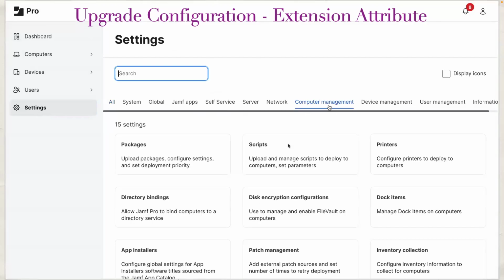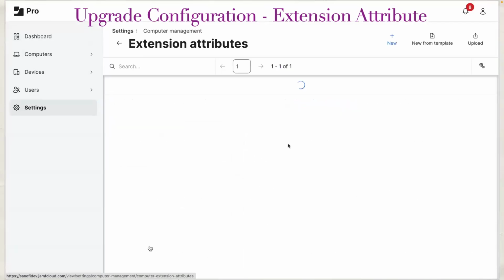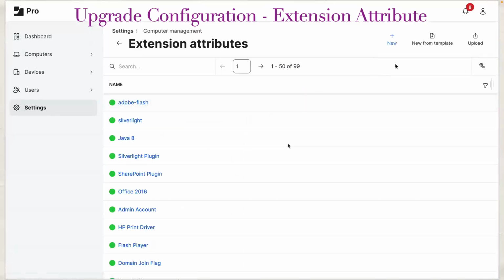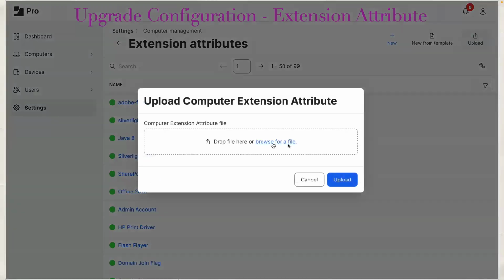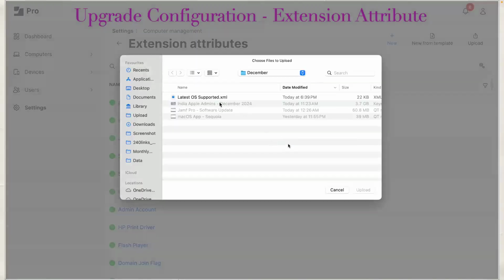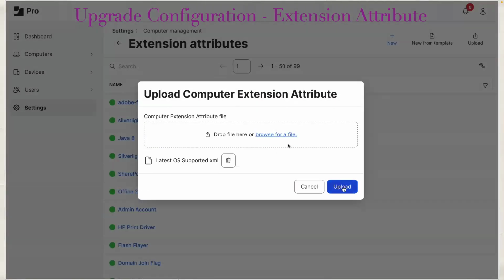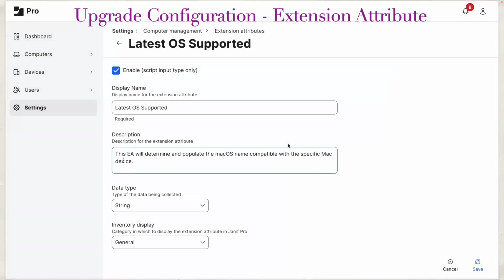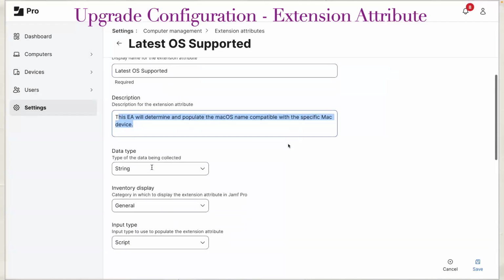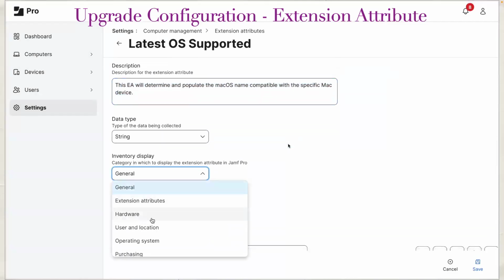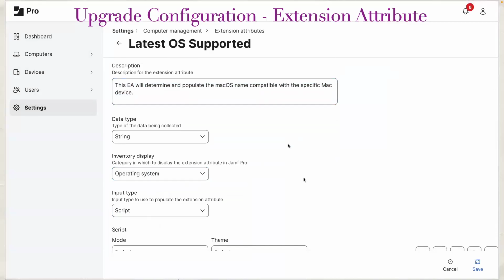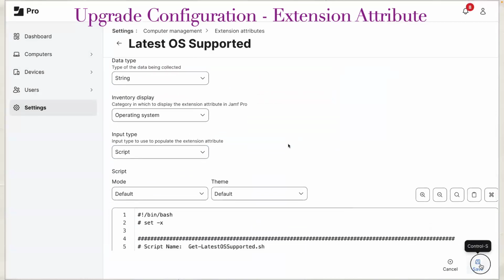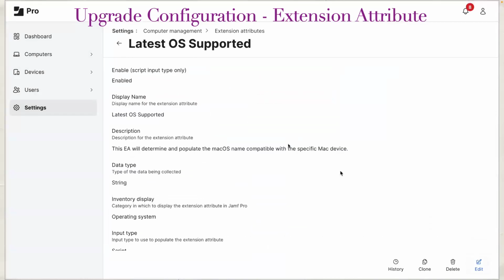Okay. So you need to go to settings, computer management, extension attribute. Simply go and click on upload, browse to a file. And here is the XML file, which I'm going to give for latest OS supported. This is good work done by our Mac admin community members. This is not my script, but I'm utilizing it from the community. Click on save. That's it. We have the extension attribute now.